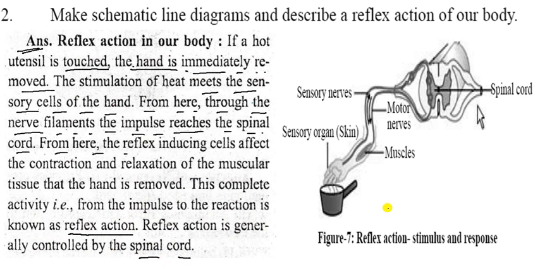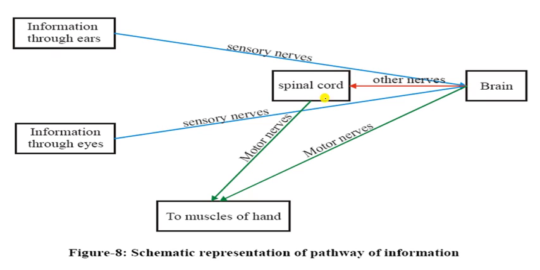It is controlled by the spinal cord, and this is the spinal cord, and this is the cross-section structure of the spinal cord. Let us see now how the brain is controlled with the help of nerve cells and the spinal cord. The brain is always connected to the spinal cord and the other nerve cells. Here is the sensory nerve cell carrying information through the ears, and here is information through the eyes with the sensory nerve cell. Here is the motor nerve cell to the muscles of the hands, and here is the motor nerve cell to the brain. So this is the structure showing how the brain receives signals and how it sends signals.